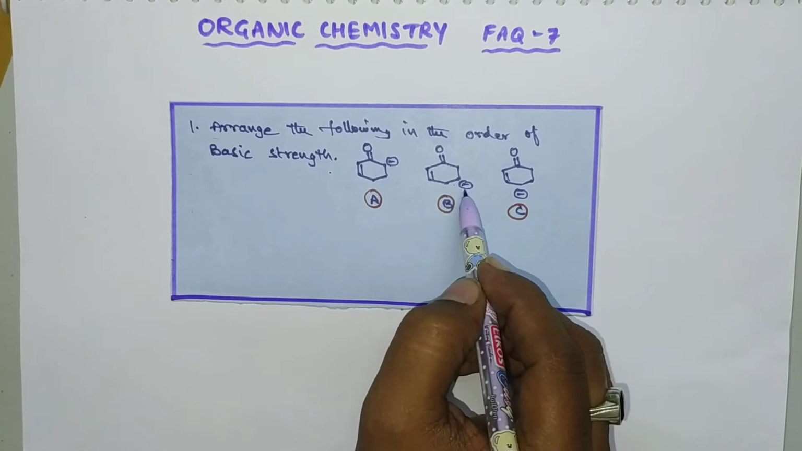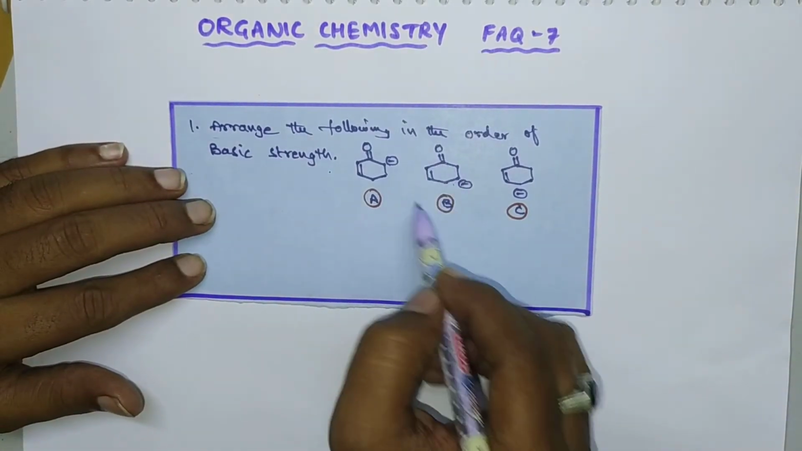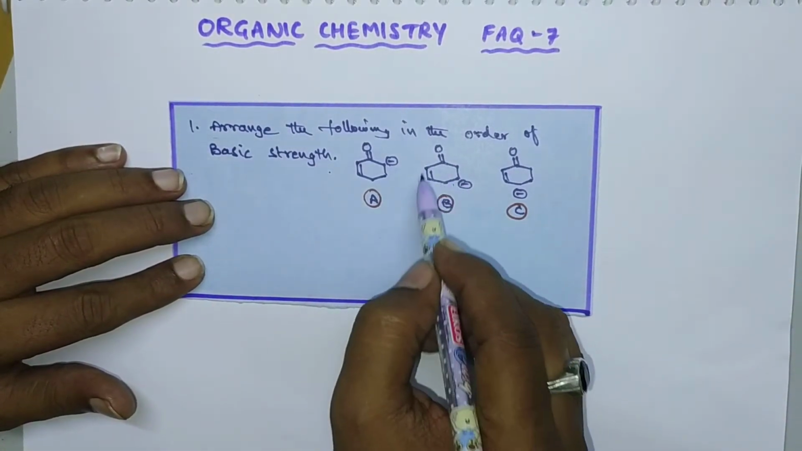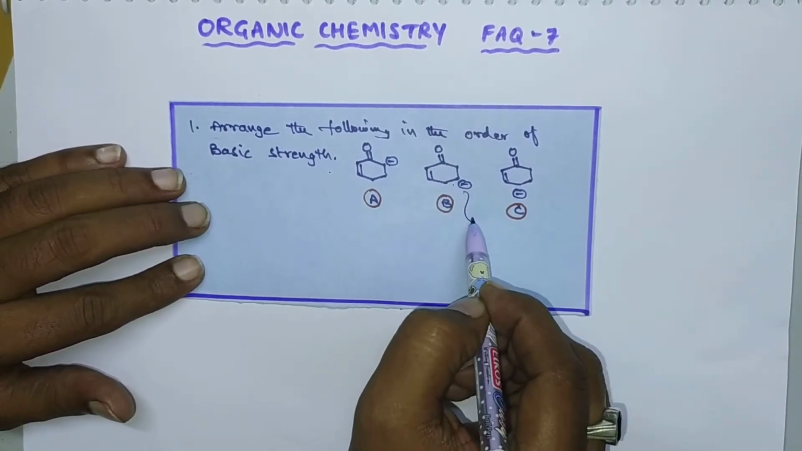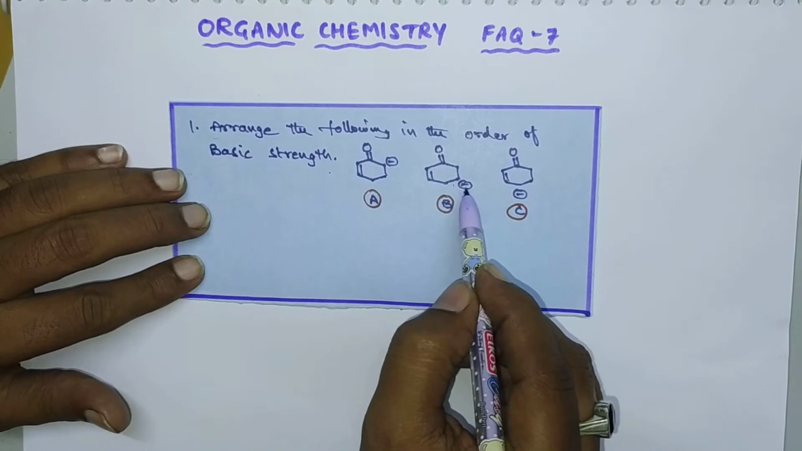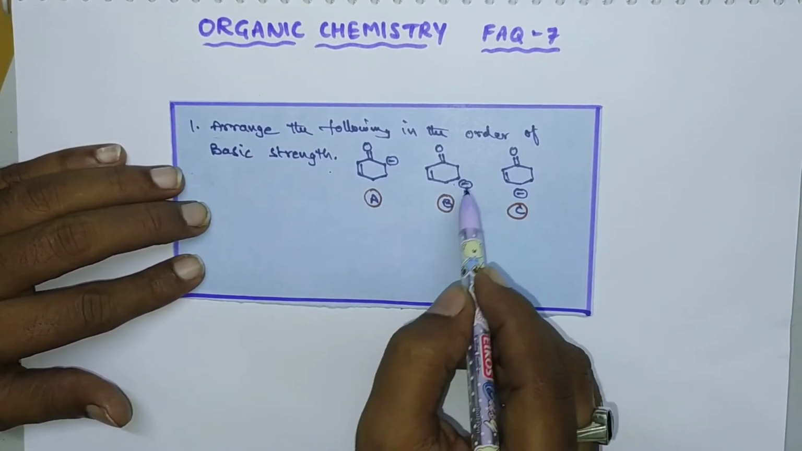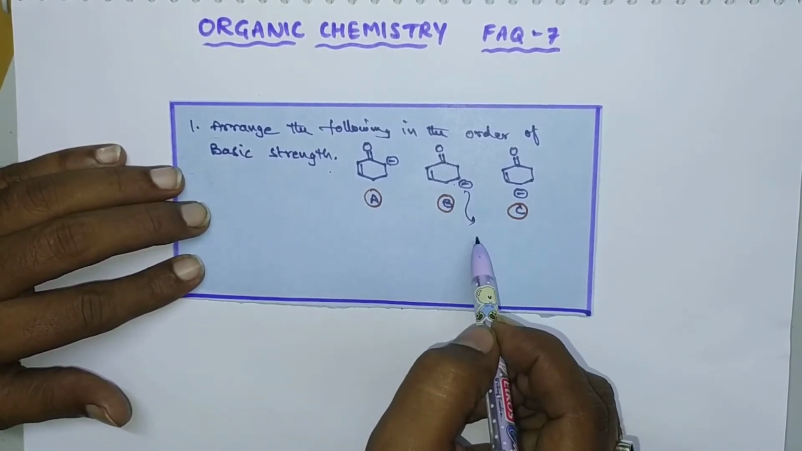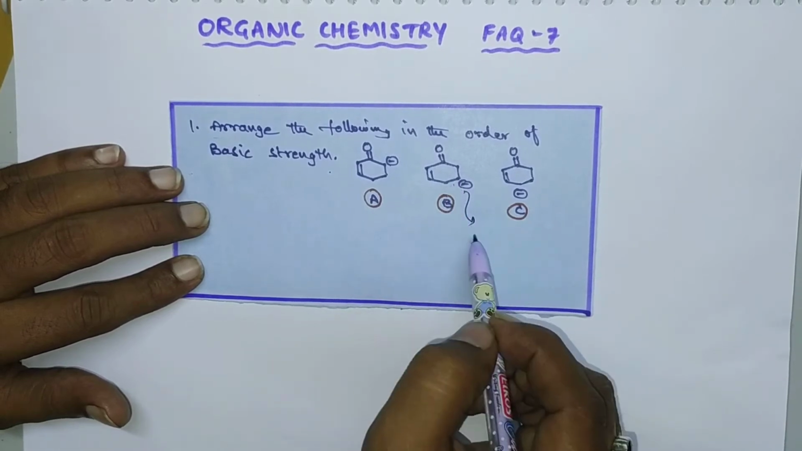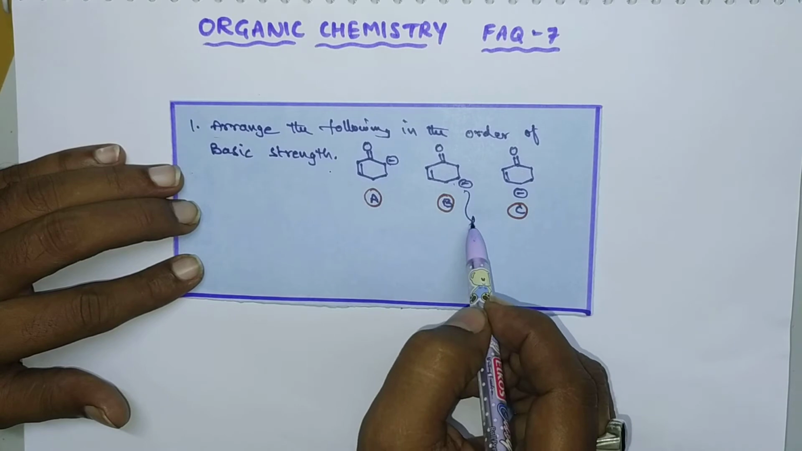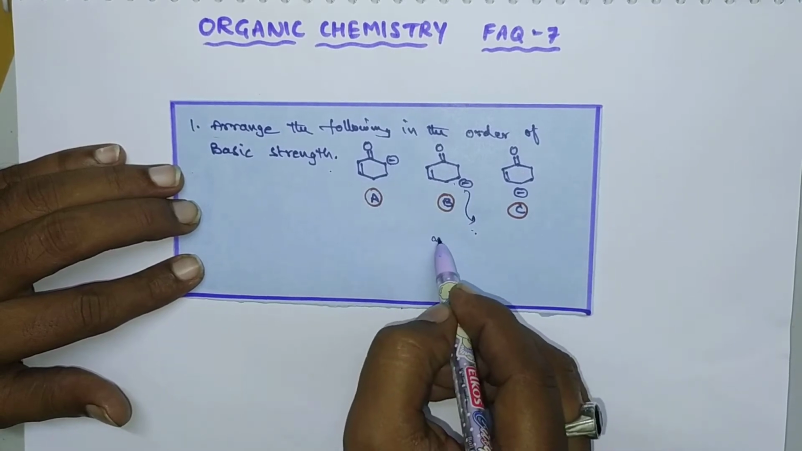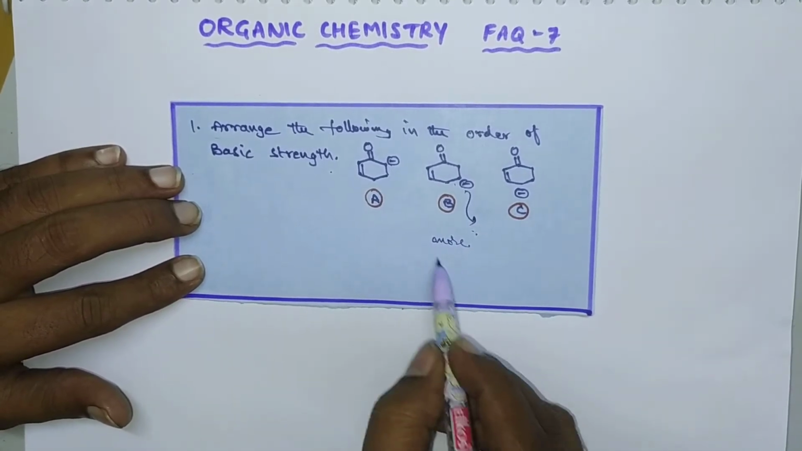Here this carbanion has no conjugation, so it cannot be involved in any resonance effect. That's why it can easily donate this negative species to an electrophile. That is, this carbanion can react with an electrophile easily. So it is more reactive, and more reactive means it has more basic character.